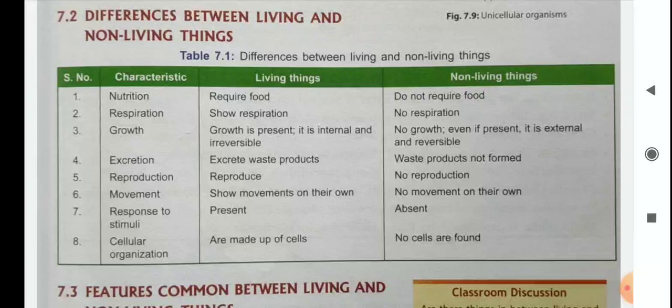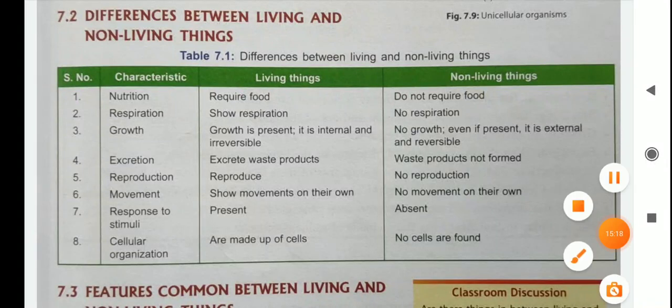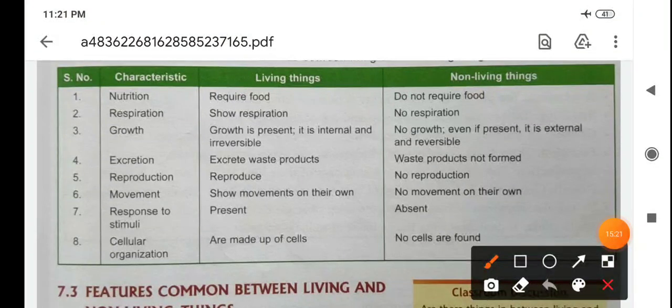First, living things require food, but non-living things do not require food. Living things show respiration, non-living things show no respiration. Growth is present in living things, it is internal and irreversible. But in non-living things, there is no growth, and even if present, it is external and reversible.